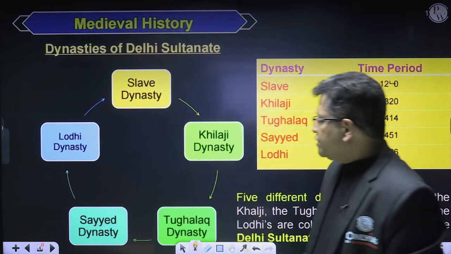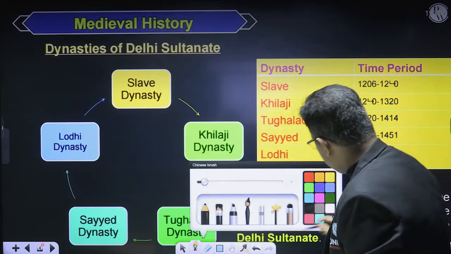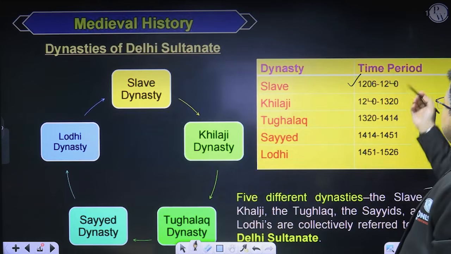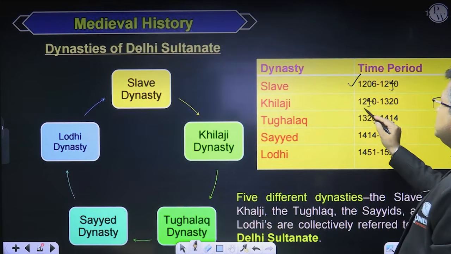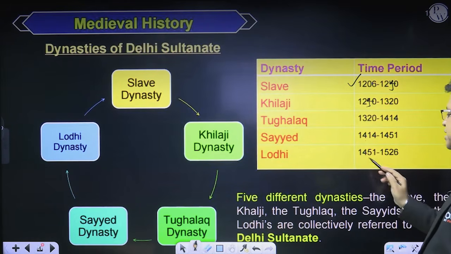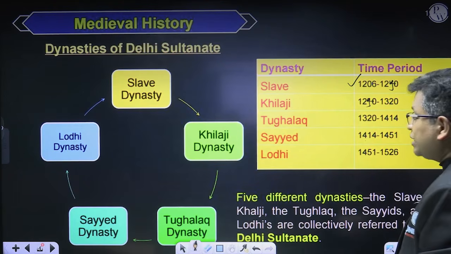If I go by the time period, the slave dynasty spans from 1206 to 1290, and then Khalji is from 1290 to 1320, then Tughlaq 1320 to 1414, then 1414 to 1451 Sayyid, and finally Lodhi Dynasty from 1451 to 1526.